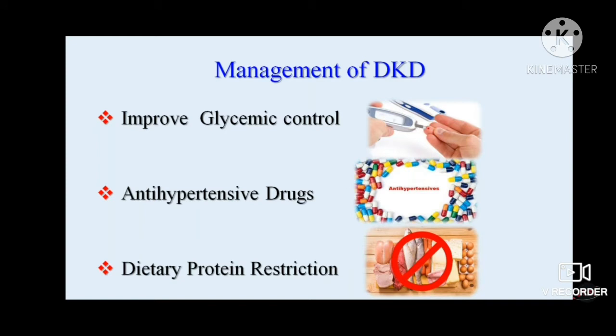And it is said that if the GFR is above 60, then we can use metformin safely. But if it is reducing, then for the GFR between 30 to 44, we have to use half the dose, and we have to add the other OHA. And between 44 to 59 also, we can use the same dose. Between 30 to 44, we have to reduce. 44 to 59, we can use the same dose. And once the GFR goes below 30, we have to stop using metformin.